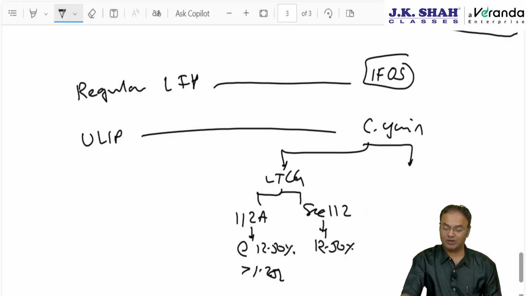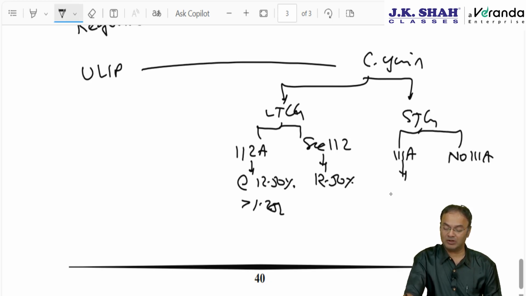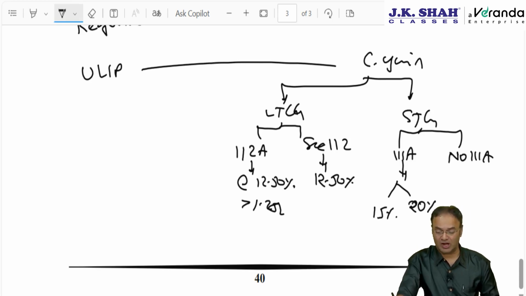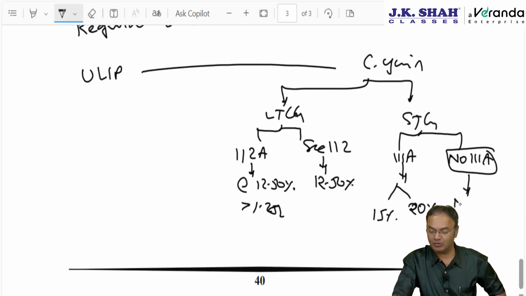If it is short term capital gain, then either 111A will be applicable or not. If 111A applies, then it will be taxed at either 15% if transferred up to 22nd July 24, or at 20% if transferred on or after 23rd July 2024. And if 111A does not apply, then it will be taxed as per the normal rate applicable to the assessee.